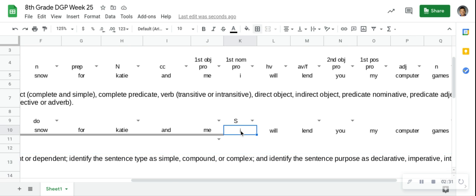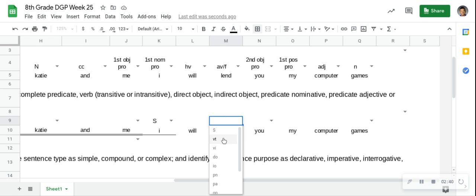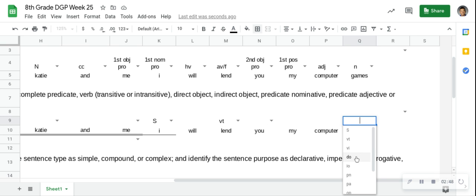Okay, so what is I doing? Lend, good. Now, VT or VI? All right. What is our direct object? It is games. Again, we're not going to be lending you because child trafficking is illegal. I know that's kind of a weird joke to make, but that's what you would be saying. You is affected by lend.